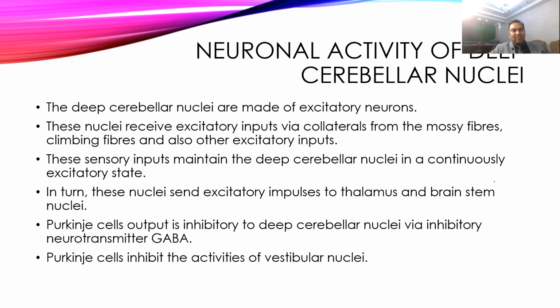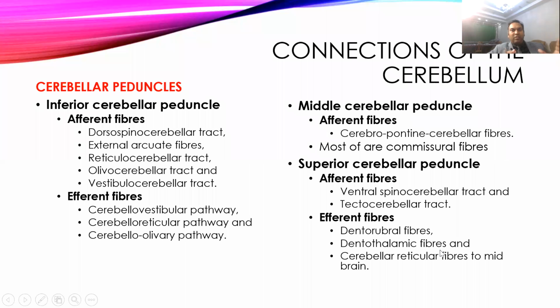Purkinje cells usually send inhibitory output to the deep cerebellar nuclei and will reduce the excitation of the deep cerebellar nucleus. Also, the Purkinje cell receives inhibition from the vestibular nucleus. So the Purkinje cell also inhibits the activities of the vestibular nuclei. So the deep cerebellar nuclei receive inputs, usually excitatory, from both mossy fibers and climbing fibers, while they are inhibited by the Purkinje cells.